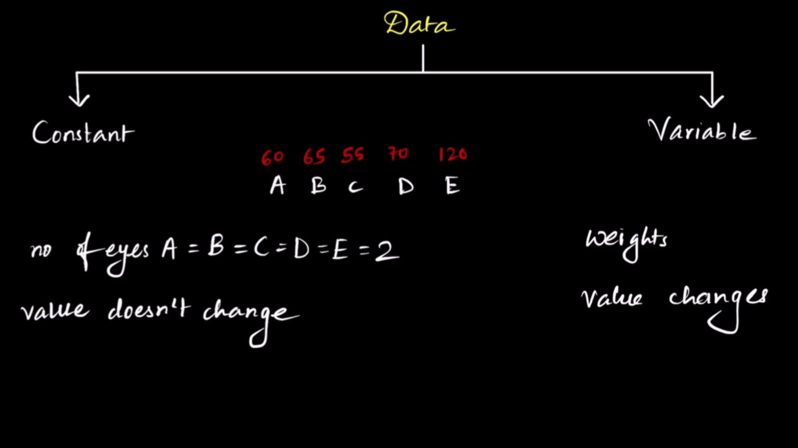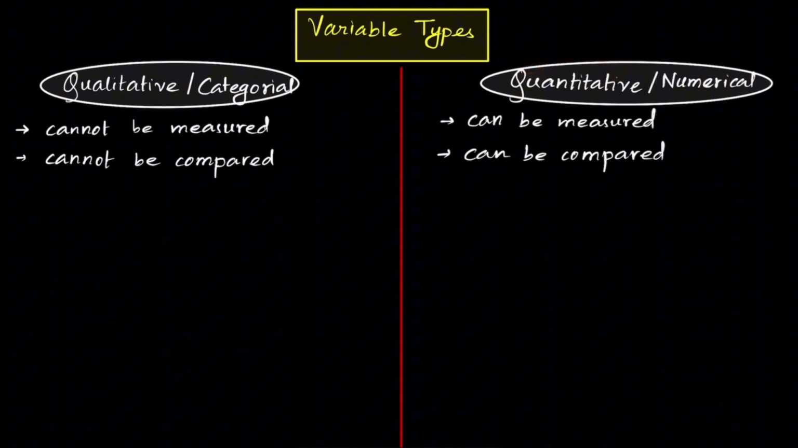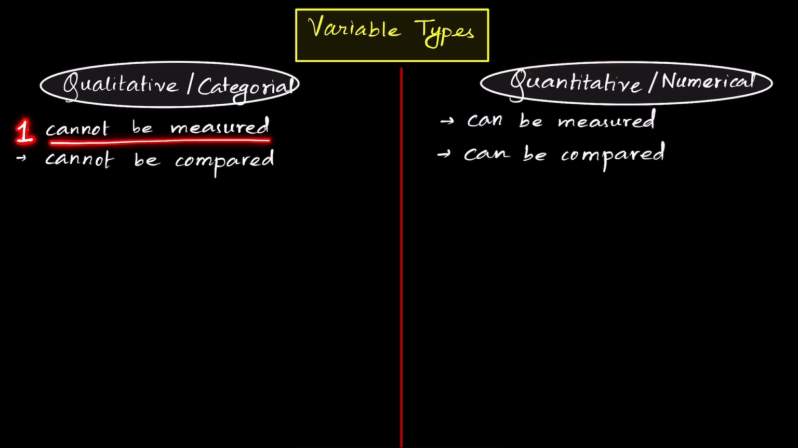And under statistics, you need to study about the various types of variables. Let's look at the various classifications of variables. First, we have qualitative variable versus quantitative variable. Qualitative variable, as the name suggests, includes quality, while quantitative variable includes quantity. Qualitative variable, number one, cannot be measured. Number two, cannot be compared. But quantitative variable, number one, can be measured and it can be compared.